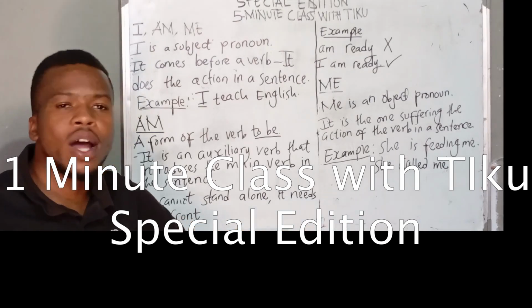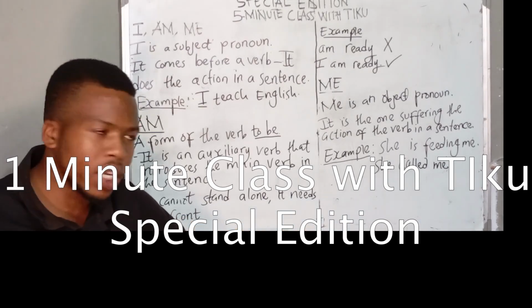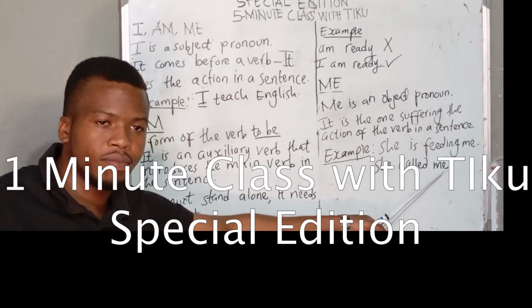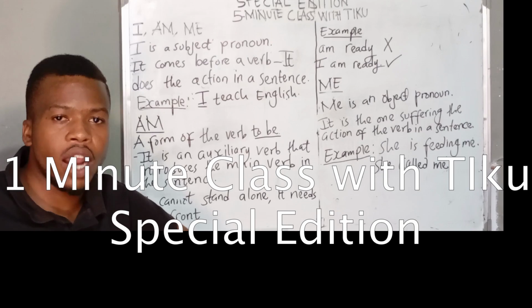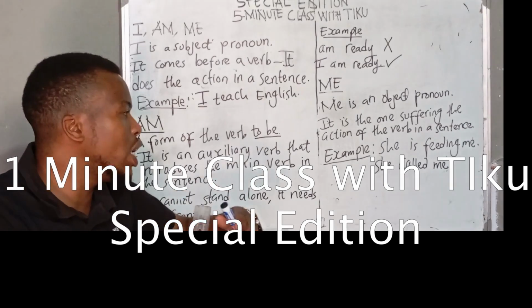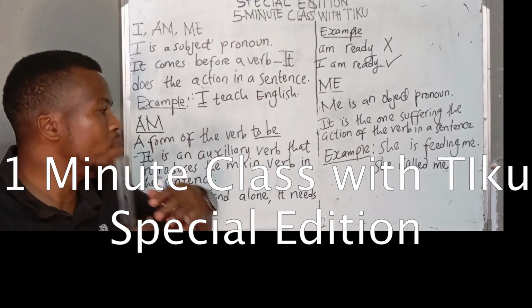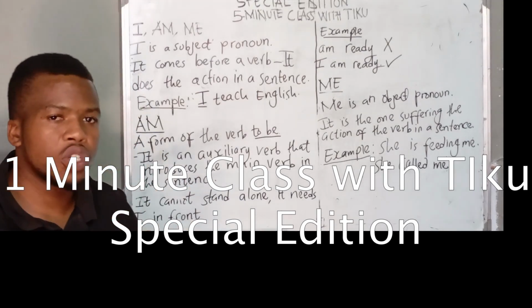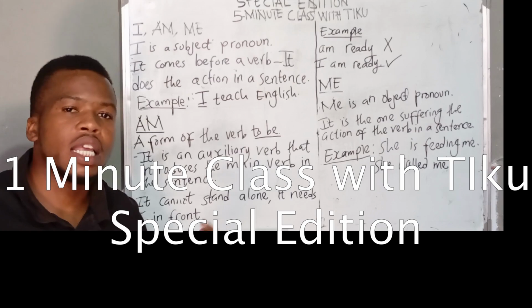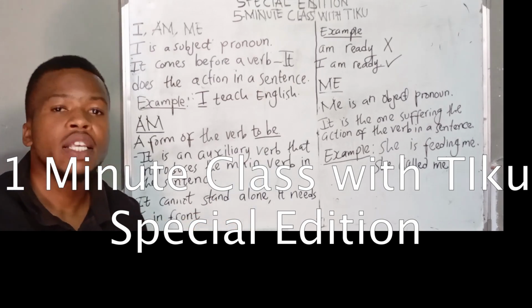Who is the one suffering the action of calling? Me. And she is the one doing the action. Alright? So you can only use me either after a verb or preposition, as we have already seen in the previous example.